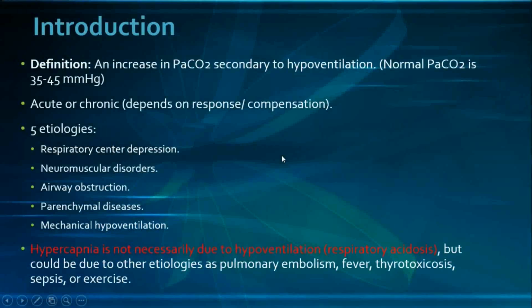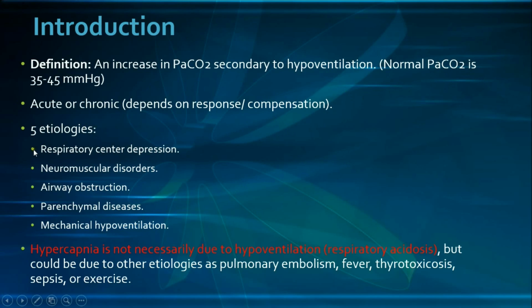So starting with the definition of respiratory acidosis, it is an increase in the PaCO2, which is the partial pressure of the arterial carbon dioxide secondary to hypoventilation, and the normal PaCO2 is 35 to 45 millimeters of mercury. A respiratory acidosis could be either acute or chronic, and that depends on the duration of the symptoms and the response of the body to the primary disturbance, which is also known as the compensation. And please note again that all the compensations of the acid-base disturbances will be explained at the end of the series.